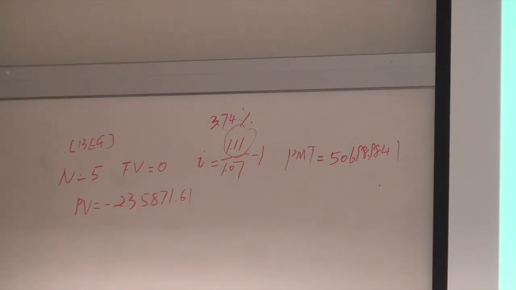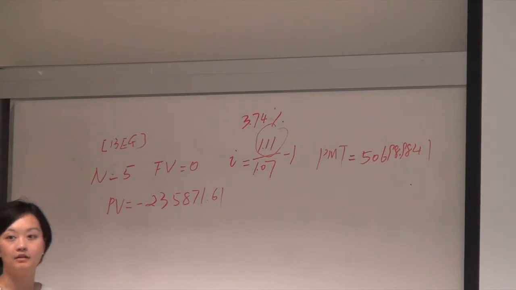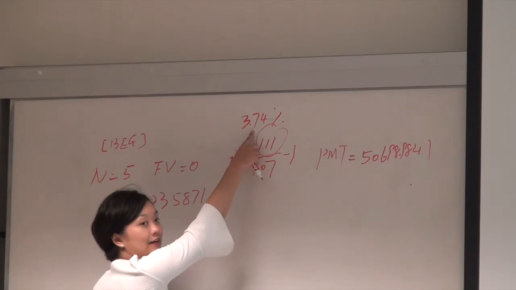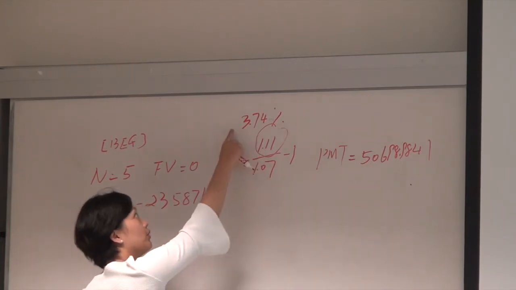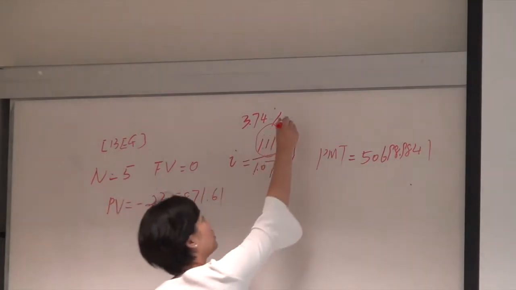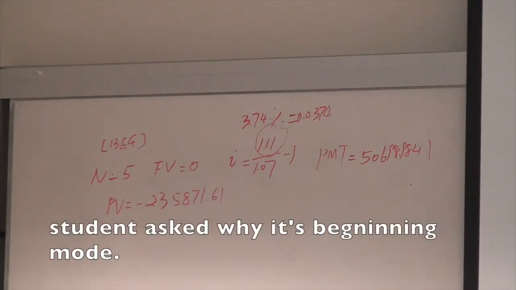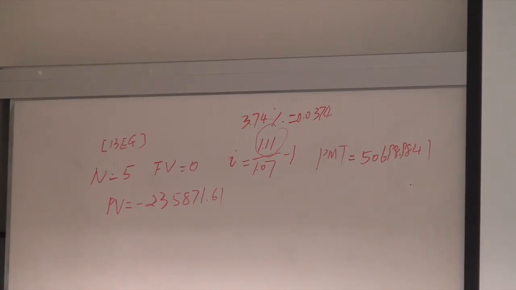I don't know your calculator, okay? Any questions? You need to know your calculator well.